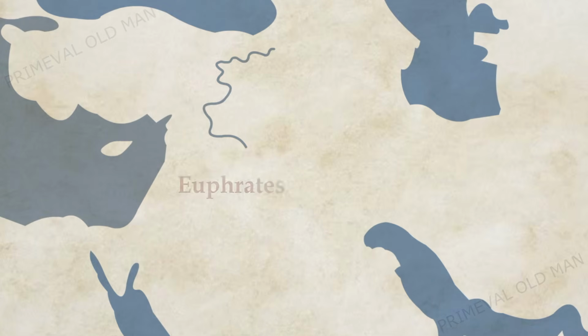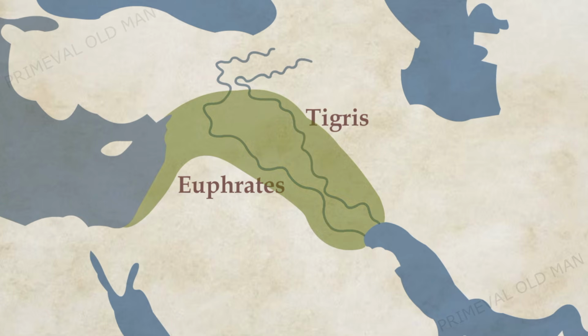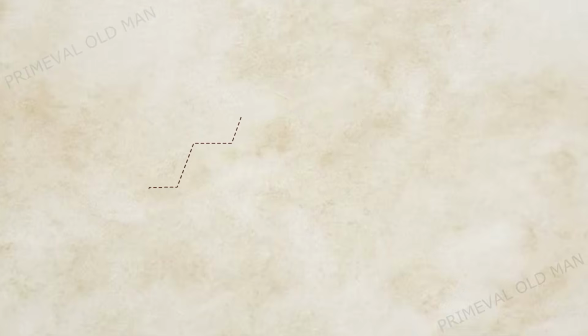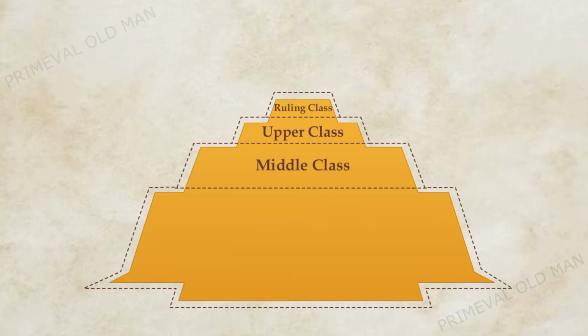Mesopotamia is considered the birthplace of civilization. The area between the Tigris and Euphrates rivers offered rich farmland to grow crops and domesticate animals. When people started settling in towns, the population grew, and a need for a system of writing and law developed. With those came government and social class systems.